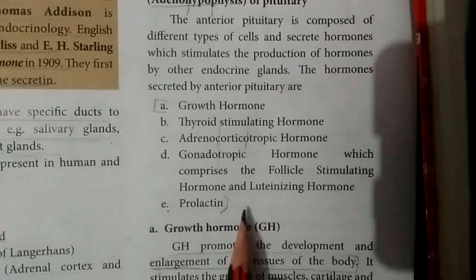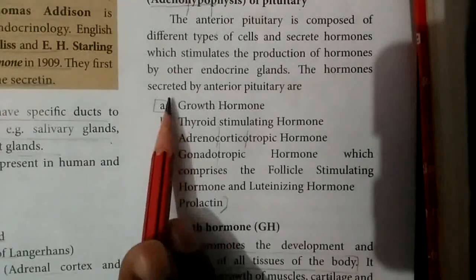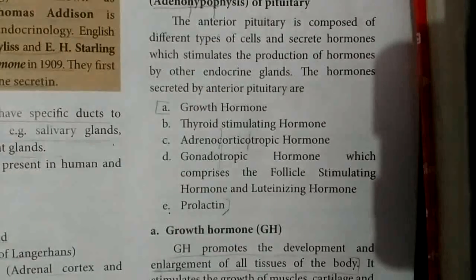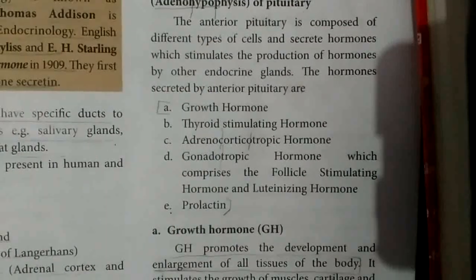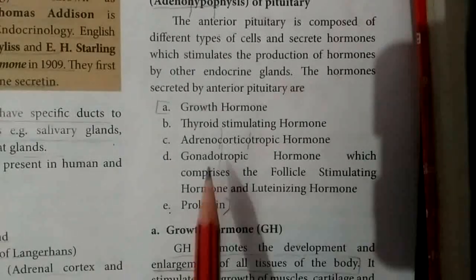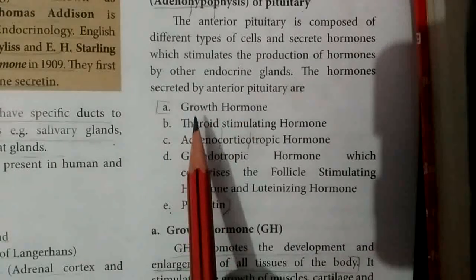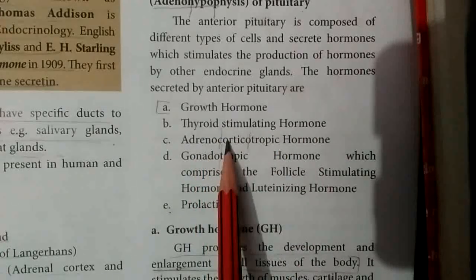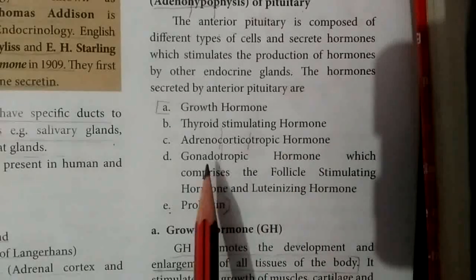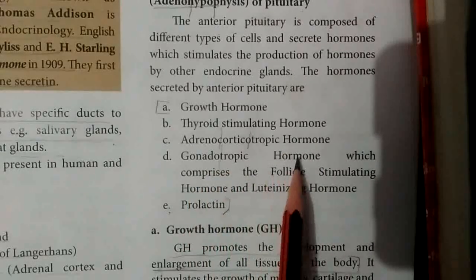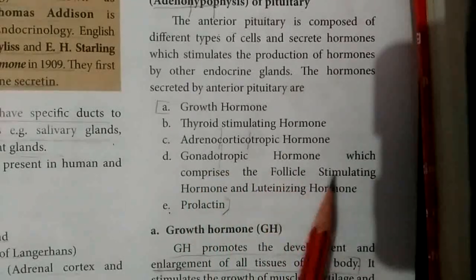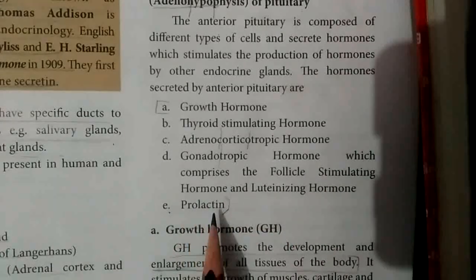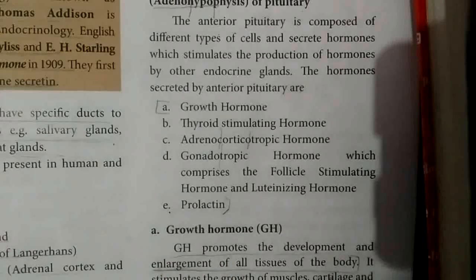The last one is prolactin hormone. These are the hormones secreted by the anterior part of the pituitary gland: growth hormone, thyroid stimulating hormone, adrenocorticotrophic hormone, gonadotrophic hormones, follicle stimulating hormone, luteinizing hormone, and lastly prolactin hormone.